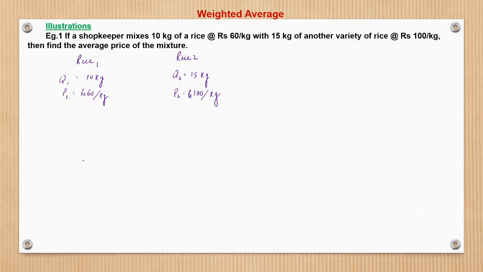We know that the average price of the mixture of both the rice is total price upon total quantity.